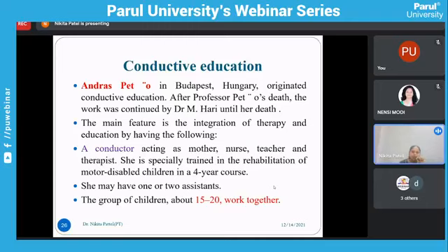Whenever they get up they have to brush, so all the daily activities, then therapy timing, lunch time, dinner time, everything is scheduled. Also sleeping time, study time, everything is scheduled.